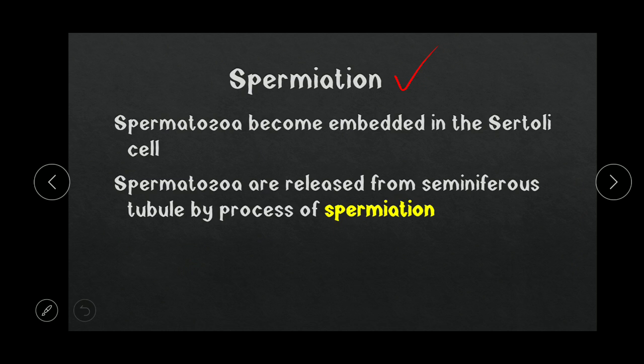Then spermiation. After the spermatozoa become completely formed, they must leave the seminiferous tubule. They become embedded in the Sertoli cell and are released from the seminiferous tubule by the process of spermiation. Then they will move towards the epididymis, and from there out of the testis through the vasa efferentia.